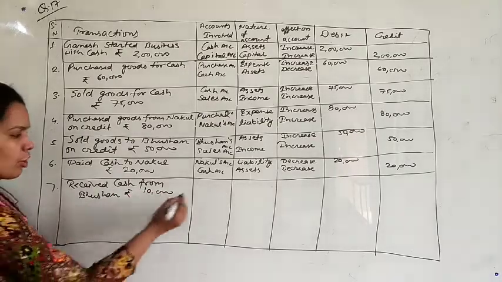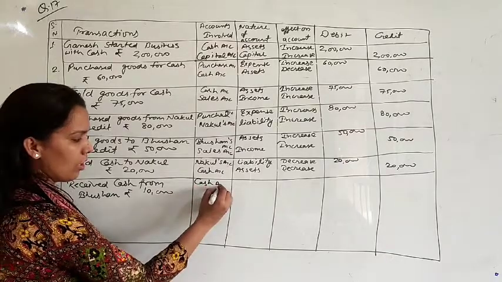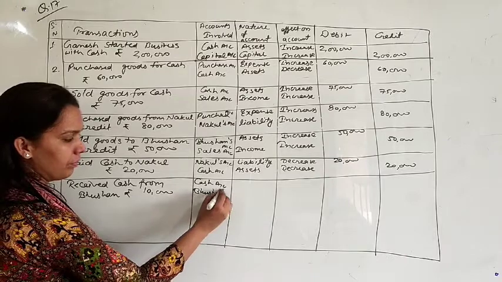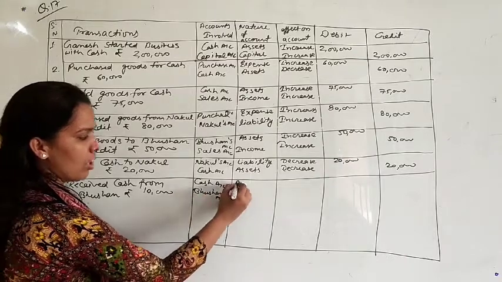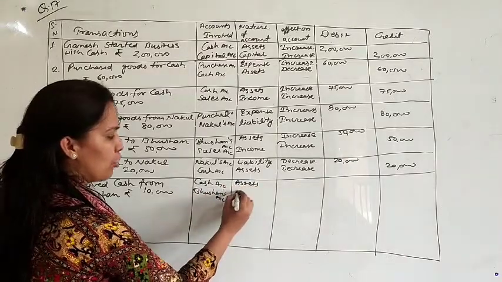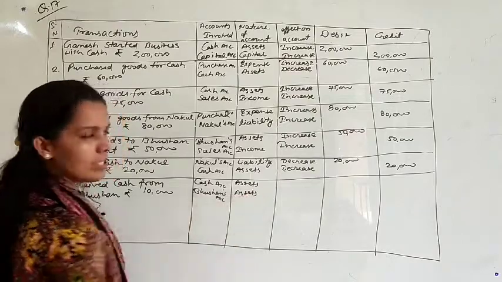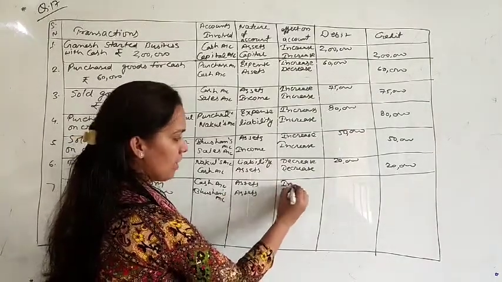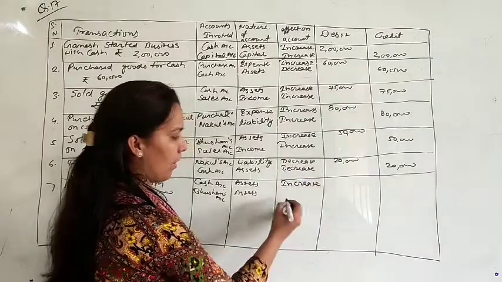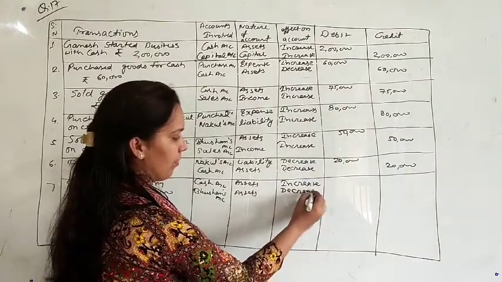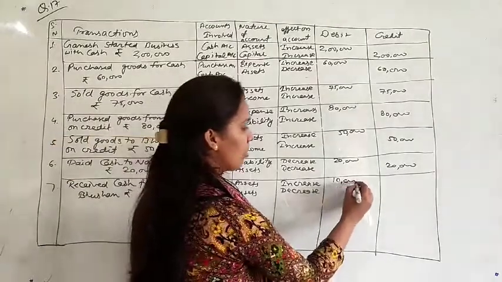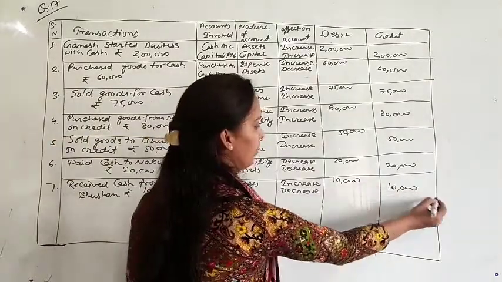Received cash from Bhushan, so first account that will be affected is cash account, second account is Bhushan's account. Cash account is your asset, and Bhushan, he was your debtor, so that is also assets. You are receiving cash, it means cash will increase, but debtor will decrease. Amount 10,000.